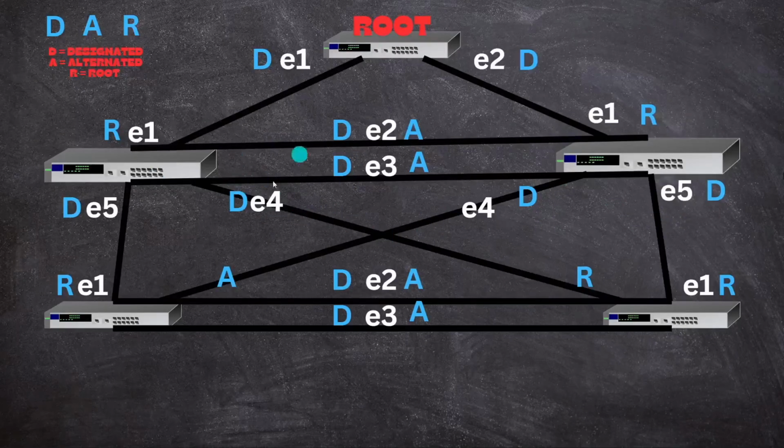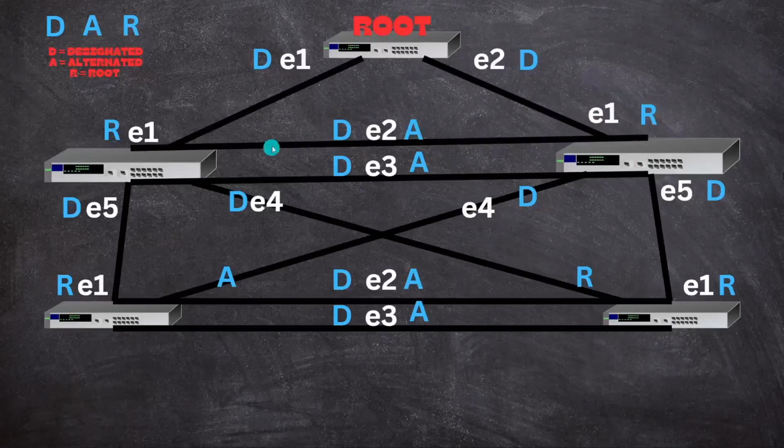So this is the actual port assignment selected by the STP. Let's say this is the root bridge. There is one rule in STP that all the ports of the root bridge are designated ports. So you can see these all are designated ports, and this Ethernet 1 of this switch is connected to Ethernet 1 of the root switch. That's why this Ethernet 1 of this switch is the root port. Similar to this switch, this Ethernet 1 is the root port.